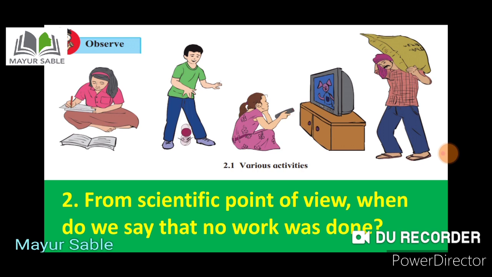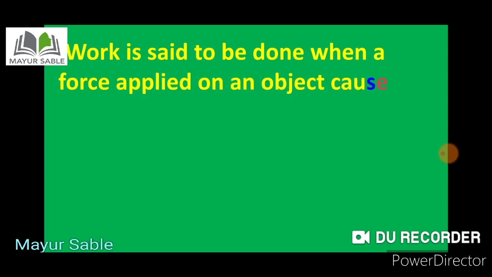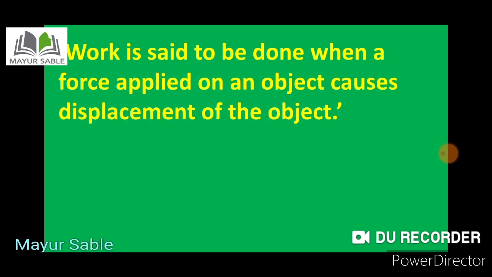In physics, we generally deal with physical work, and work has a special meaning in physics. It is defined as: work is said to be done when a force applied on an object causes displacement of the object. I am going to repeat. Work is said to be done when a force applied on an object causes displacement of the object.